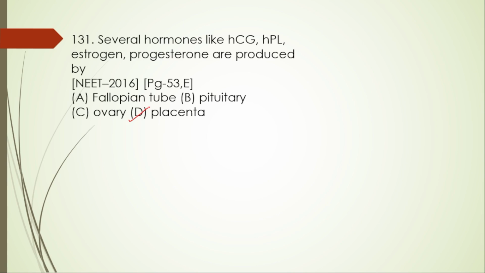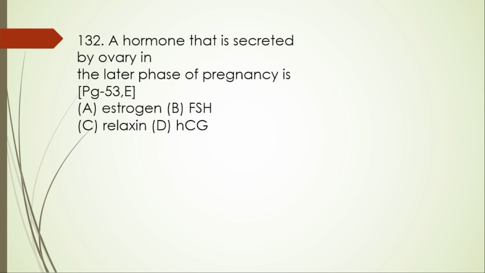The placenta acts as a temporary endocrine tissue during pregnancy. It secretes several essential hormones to maintain pregnancy. That is HCG, human chorionic gonadotropin, HPL, human placental lactogen, estrogen and progesterone. Next, 132nd question. A hormone that is secreted by the ovary in the later phase of pregnancy is estrogen, FSH, relaxin or HCG. The right option is option C, relaxin.